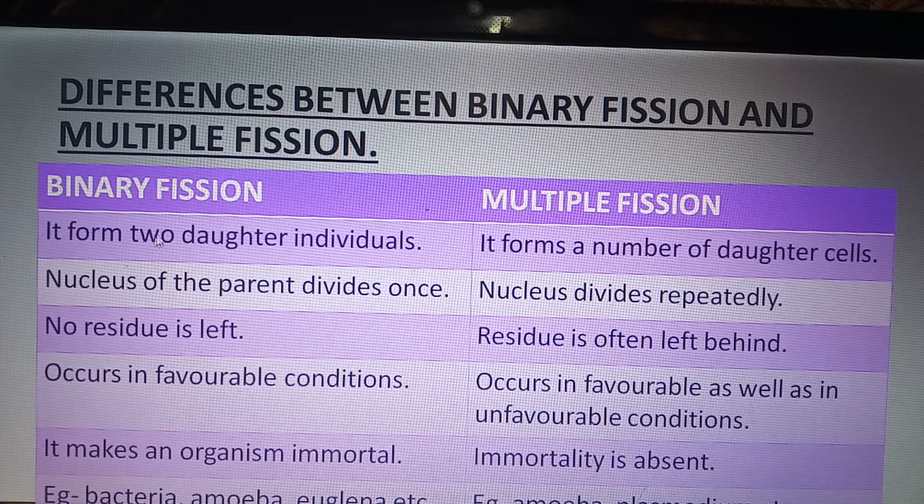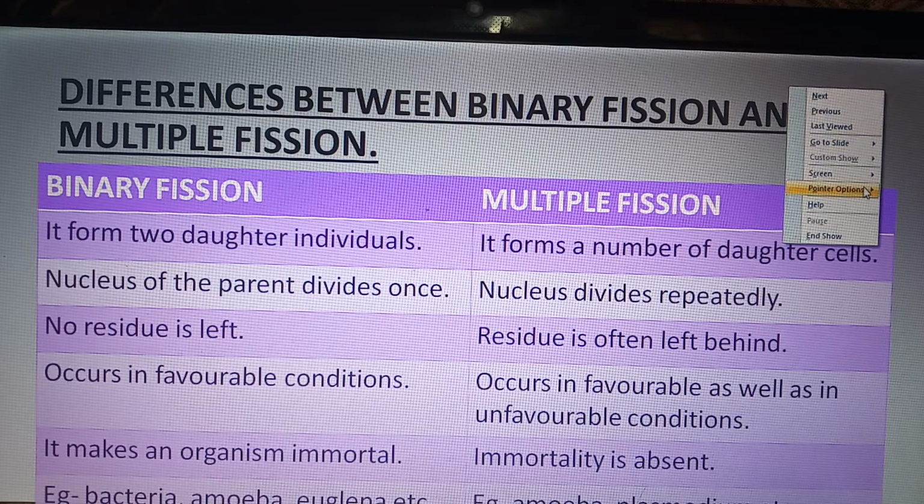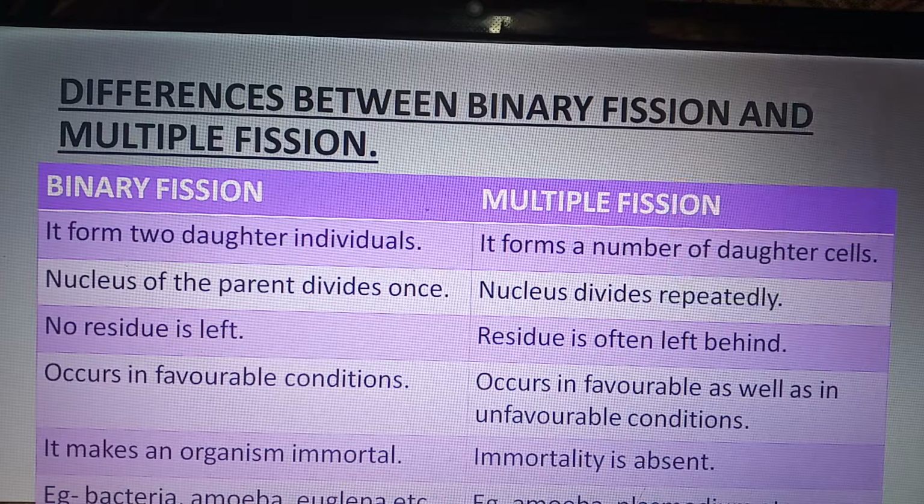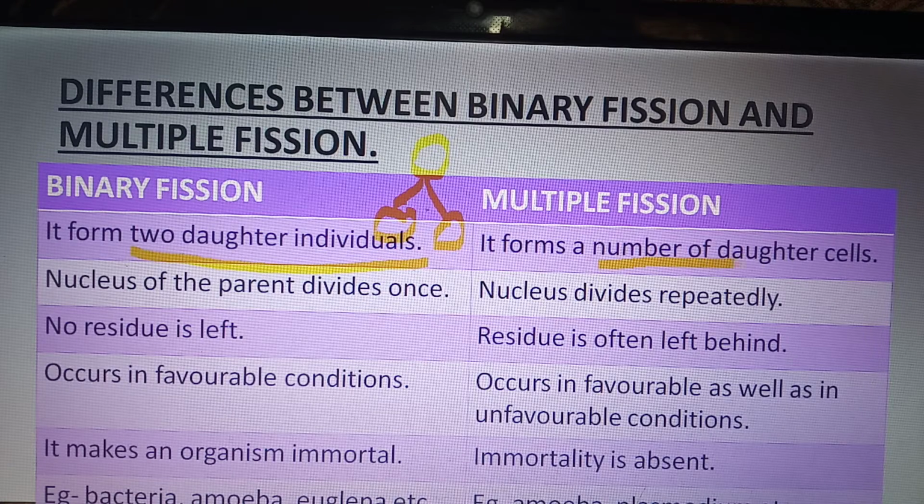In binary fission, there is a formation of two daughter individuals. As I said, a single parent forms two daughter nuclei. But in multiple fission, there is a formation of a large number of daughter cells, as you saw in the previous slide.